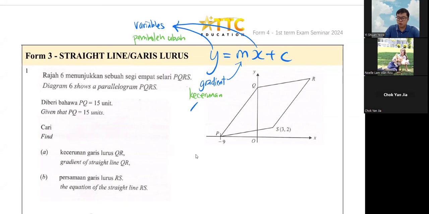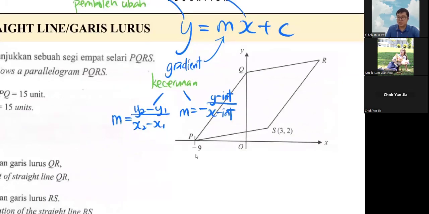For keturunan, we got two formulas. The first one, M is your y2 minus y1, divided by x2 minus x1. The second one is M equals to negative y-intercept divided by x-intercept. The BM word is called pindasan. Pindasan means when the line crosses the y-axis or when the line crosses your x-axis. That is your y-intercept and your x-intercept.